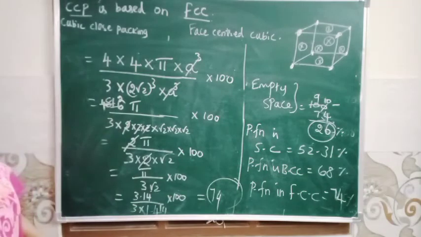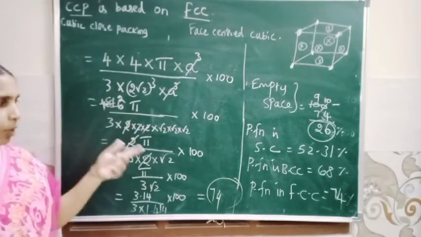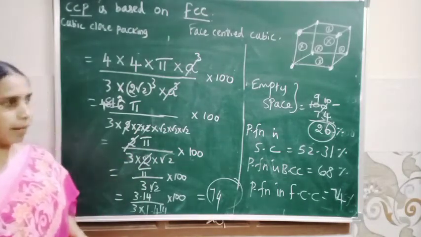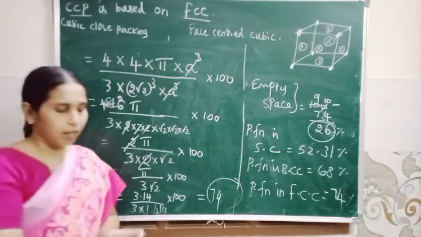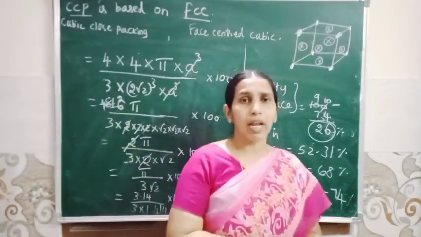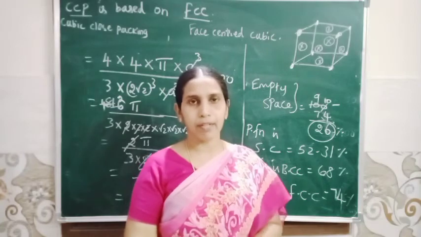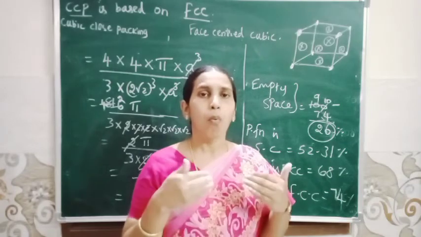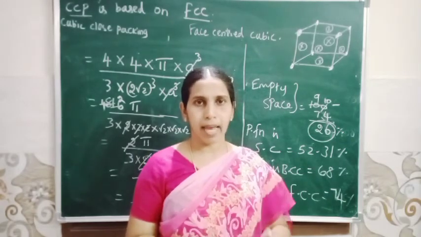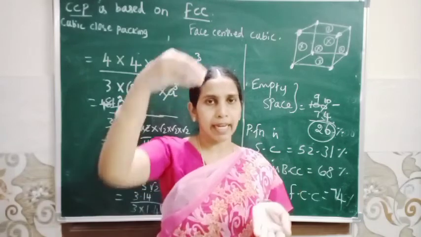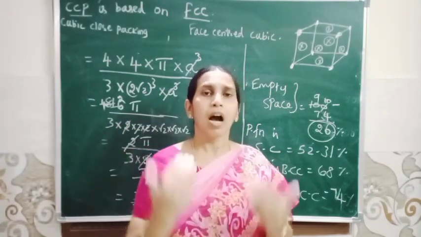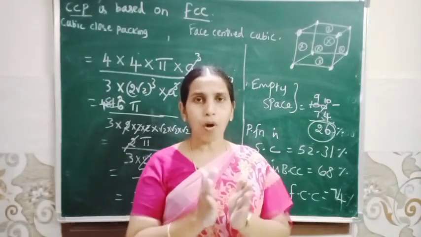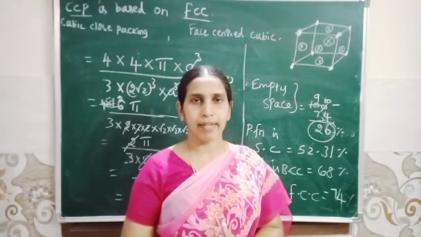So you must remember packing fraction value in simple cubic, body centered and face centered cubic. Okay. So today's topic we discussed about hexagonal and face centered cubic arrangement. So how the first layer is formed? In the first layer, what are the voids formed? X and Y. So when the sphere of second layer is placed on the first layer, what are the types of voids formed? Tetrahedral and octahedral. Both voids created simultaneously.